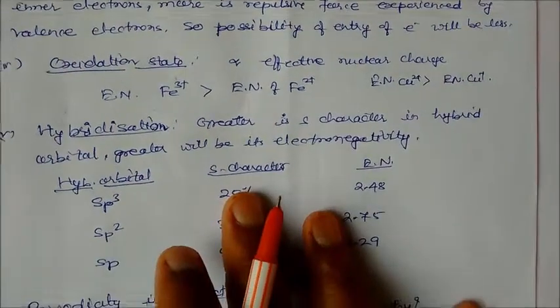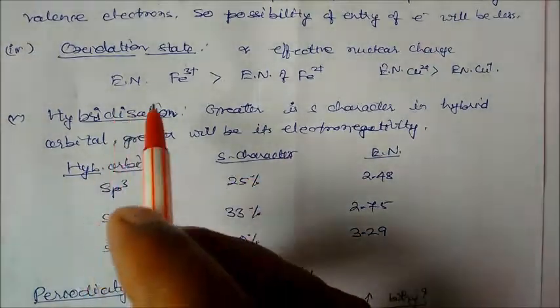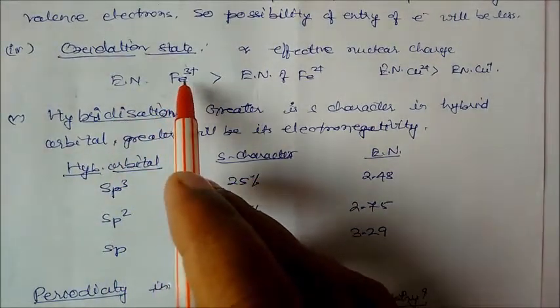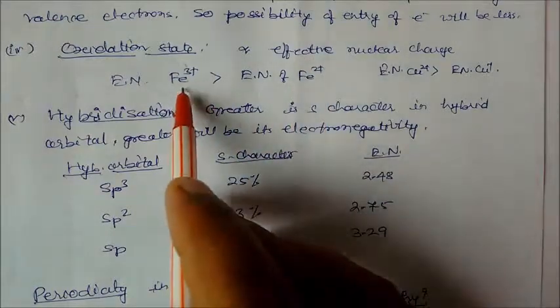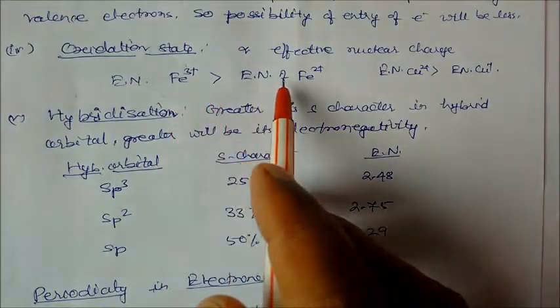Oxidation state is proportional to the effective nuclear charge. We discussed this is a charge. Suppose it's Fe3+ and this is Fe2+. More effective nuclear charge, this will have more electronegativity, this has less electronegativity.